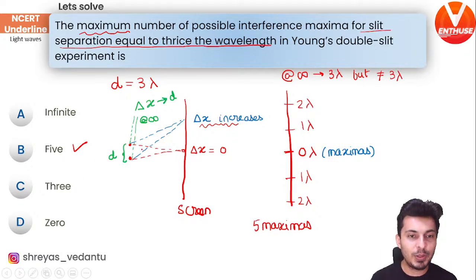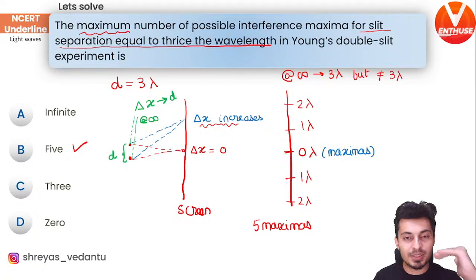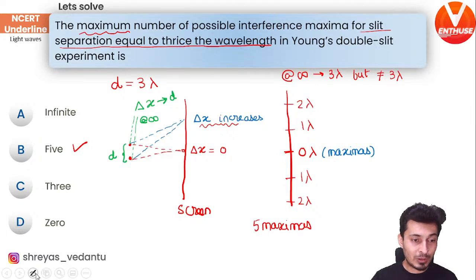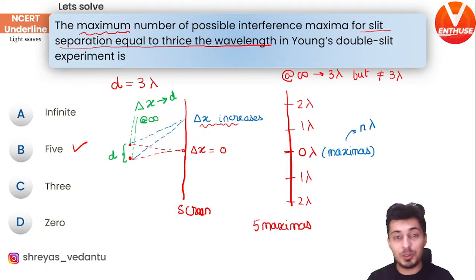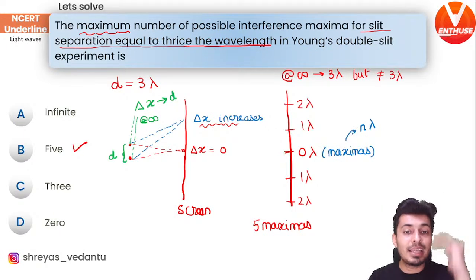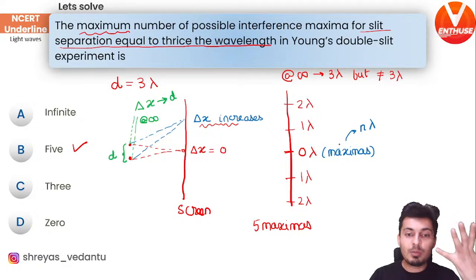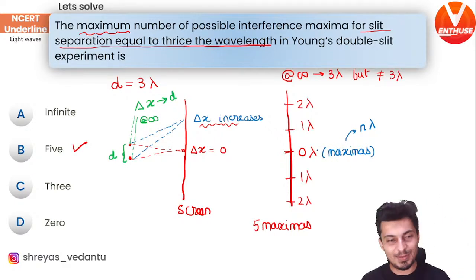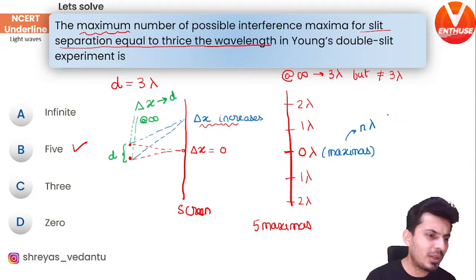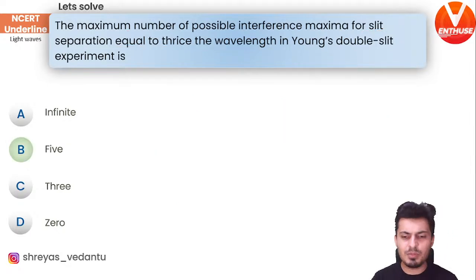Is that understood? So remember, always start from 0 and keep on increasing. 1 lambda, 2 lambda, n lambda is for maxima. So for maxima, remember, it is always n times lambda. For minima, it is odd lambda by 2. So how many such lambdas will be there on the screen? There will be 5 such maxima on the screen. Is that clear, my warriors? Is this understood? This is a very important question.